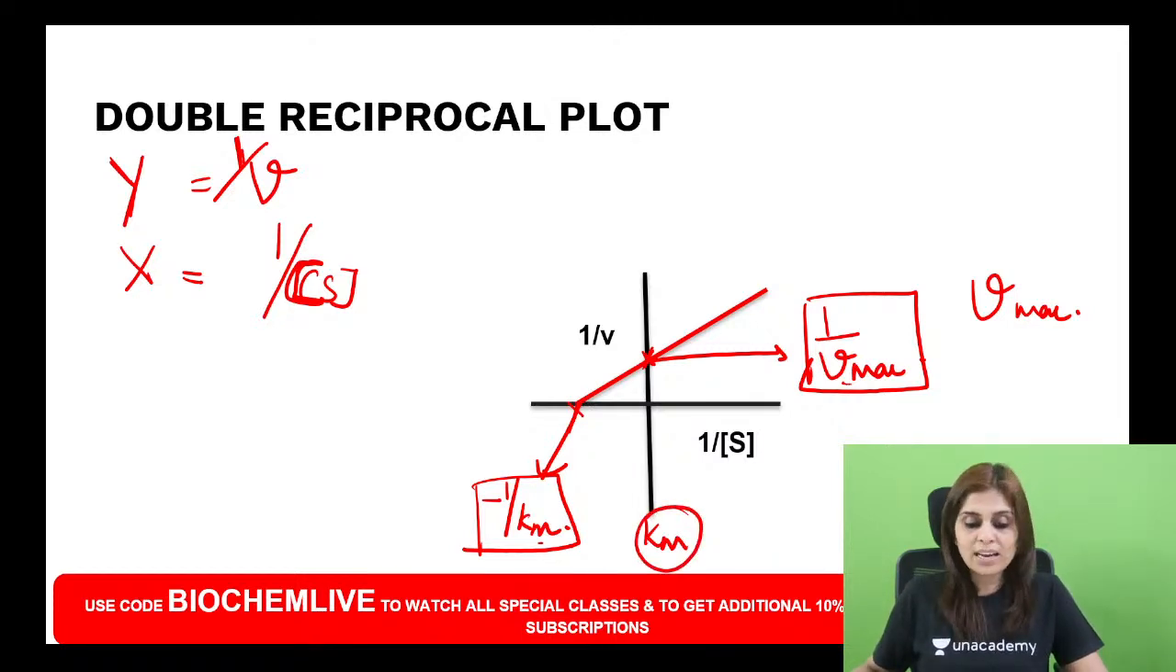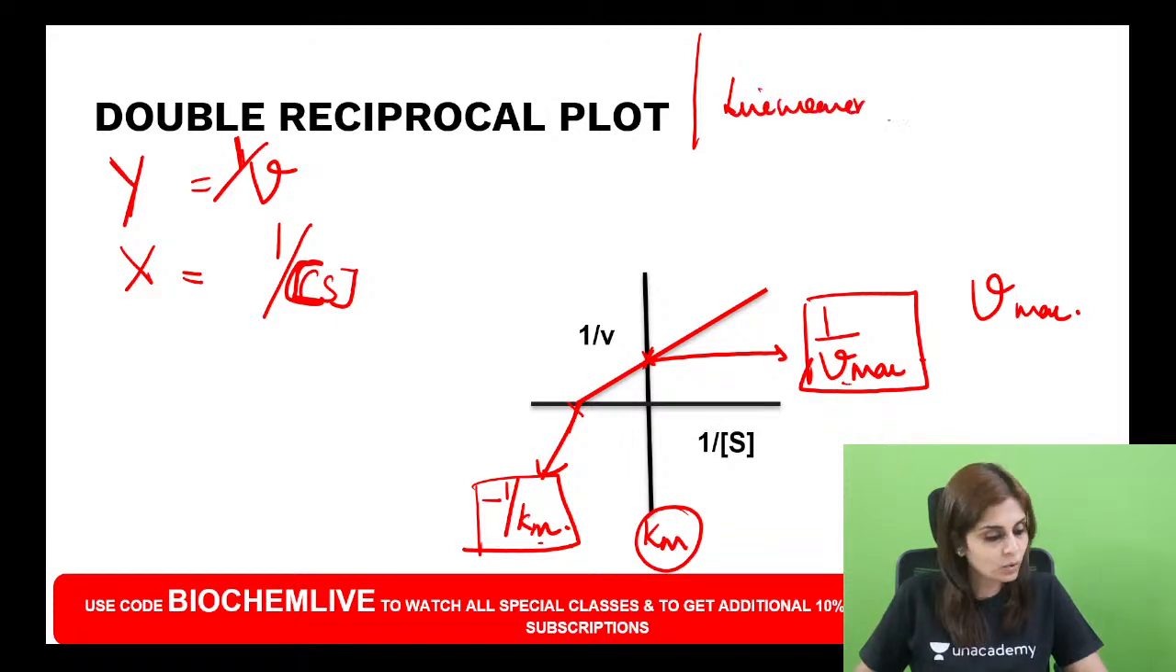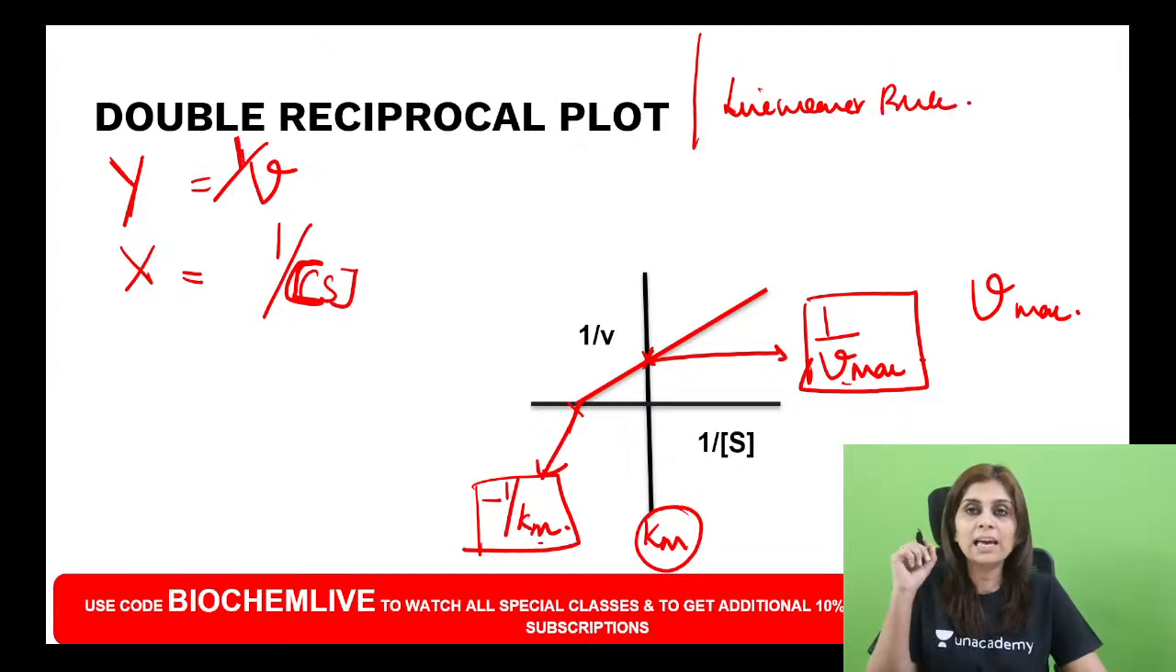So now do you understand what is the utility of double reciprocal plot or Lineweaver-Burk plot? All of you? Do you now understand what is the utility of Lineweaver-Burk plot or double reciprocal plot? It will help you to know what is the Vmax and what is the Km of an enzyme. How do I find it?